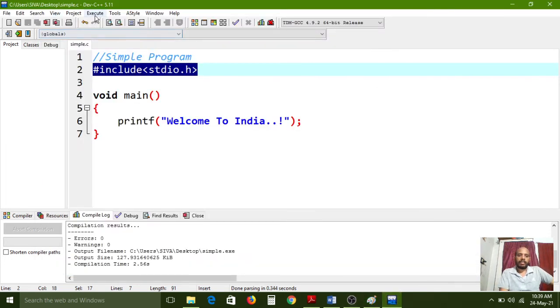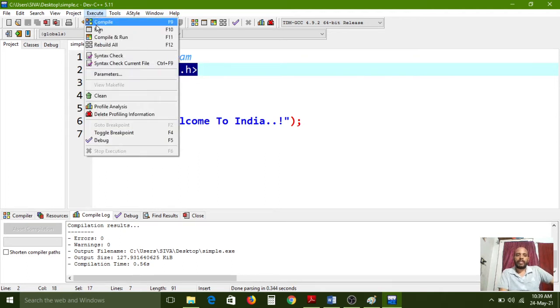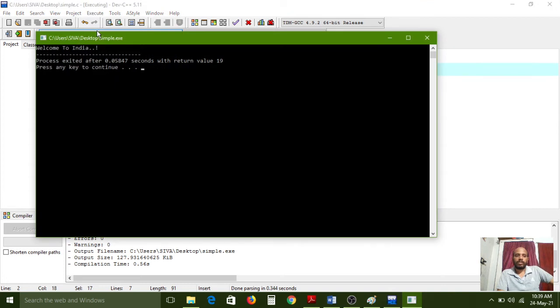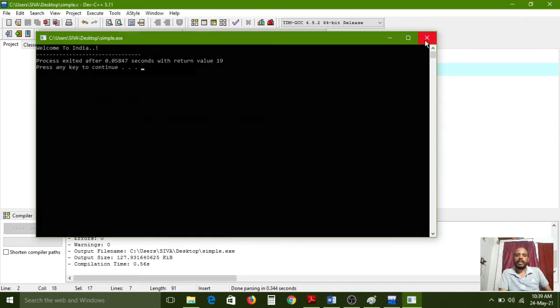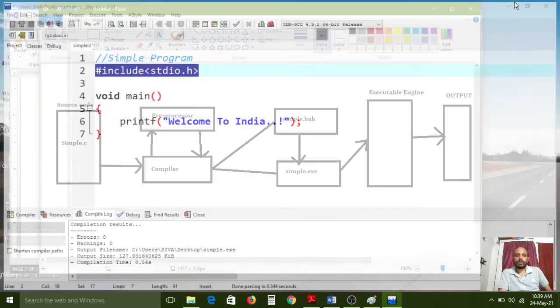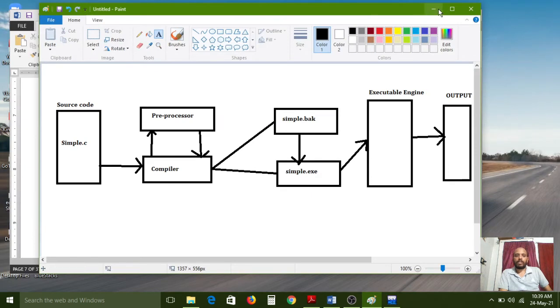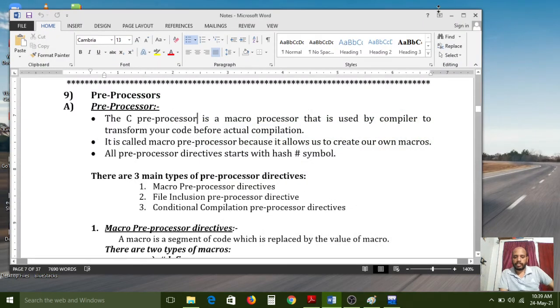While pressing this, it will compile. The entire process is done within a fraction of a second. Okay, and after that we need to execute. It is printing the message on the console window as output. So like this, the entire process is done by the preprocessor. Understand? So that is the preprocessor functionality.